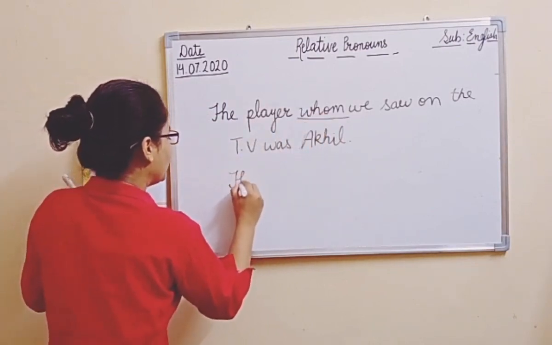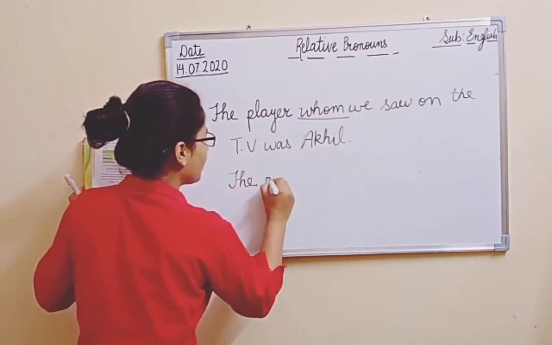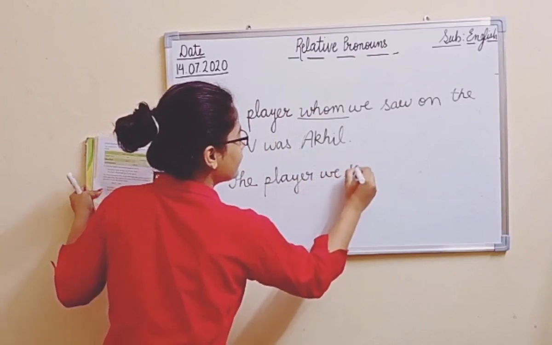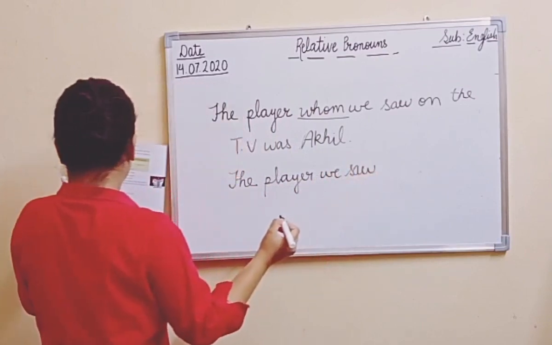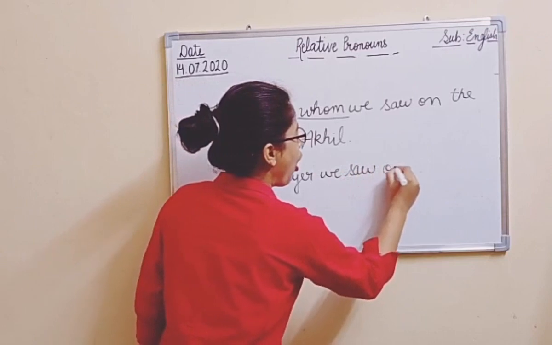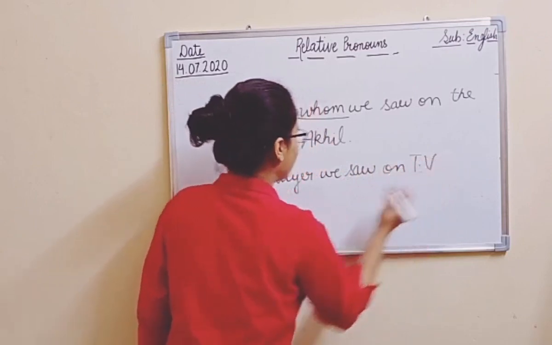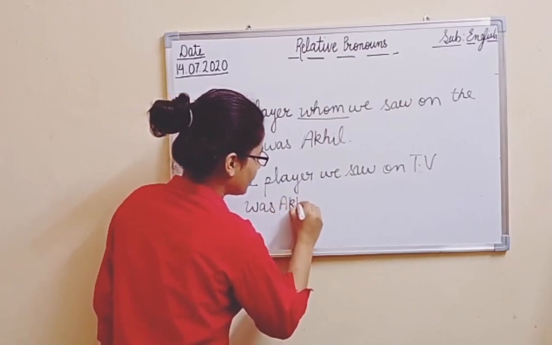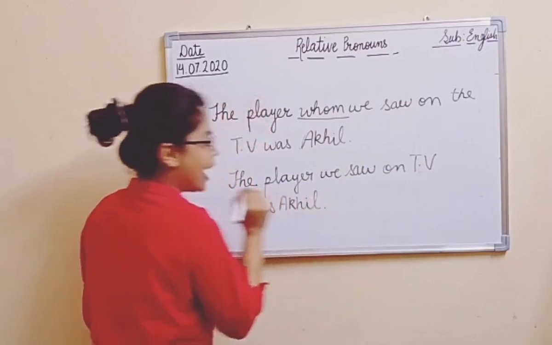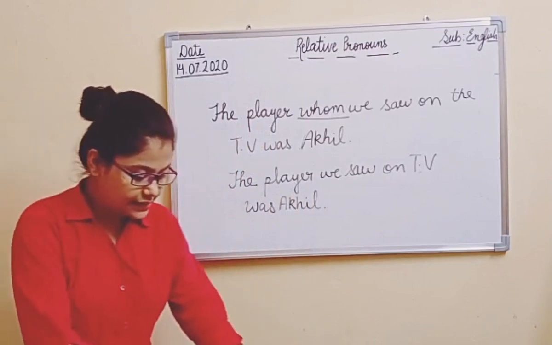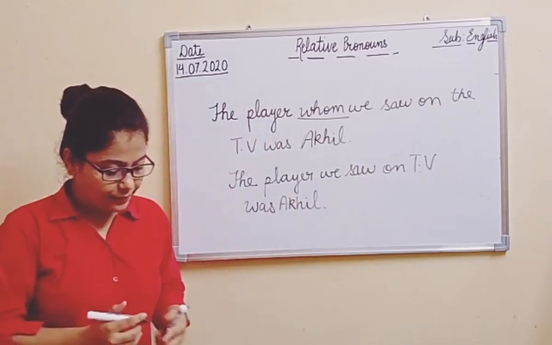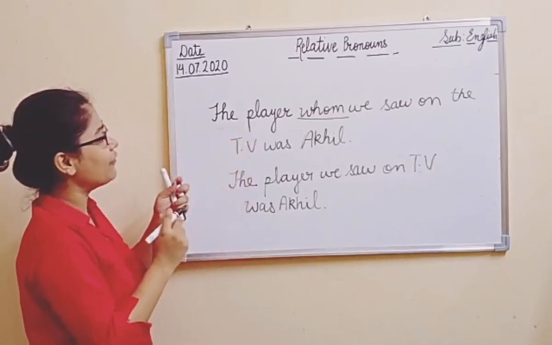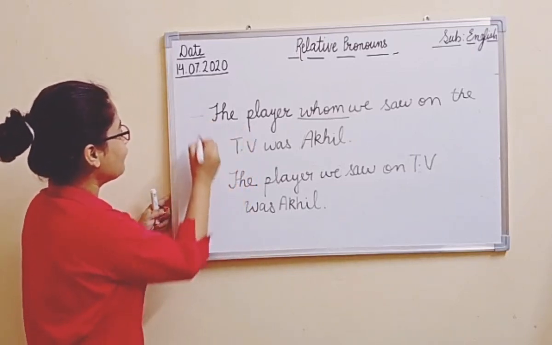Now I wrote here, the player we saw on TV was Akhil. This is the example which I am trying to give you, that here we have written a sentence.